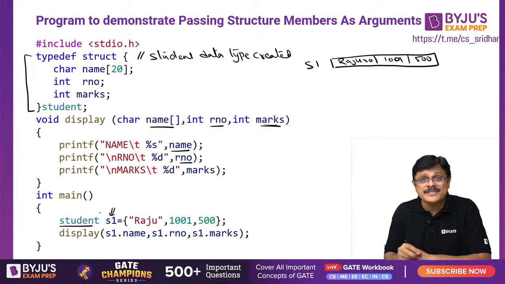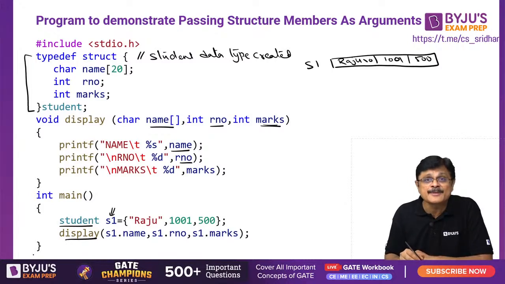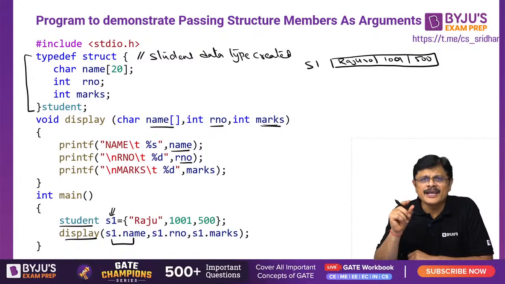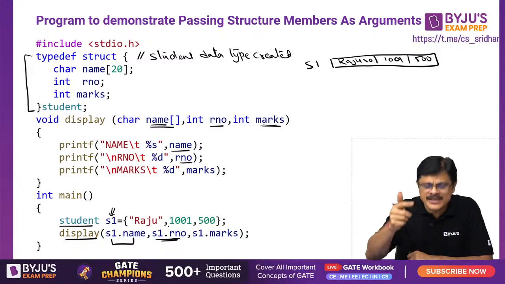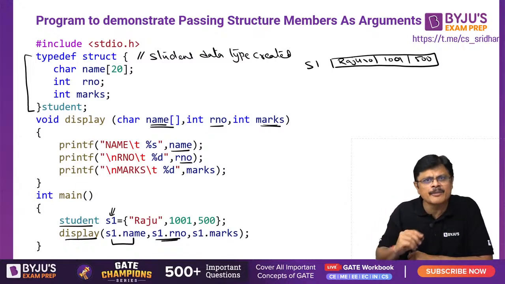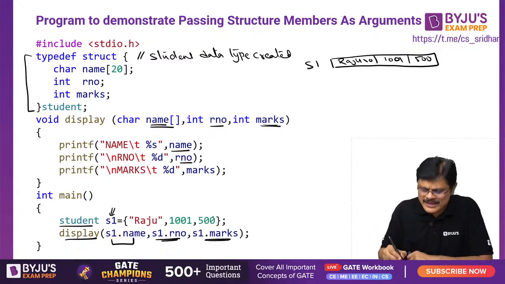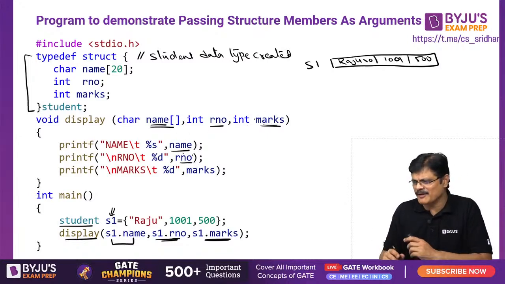Now look here, what I am sending as arguments to this display function. I am sending s1.name. It may look like s1.name, but it is just a character array, that is a string, and the parameter is holding that string. And I am sending s1.rollnumber, which is taken care of by an integer variable. I send s1.marks, which is taken care of by marks. So I am just printing the name, roll number and marks, and they get printed.